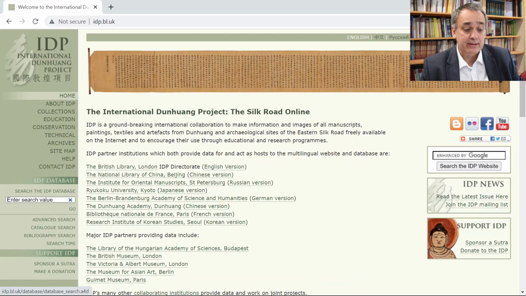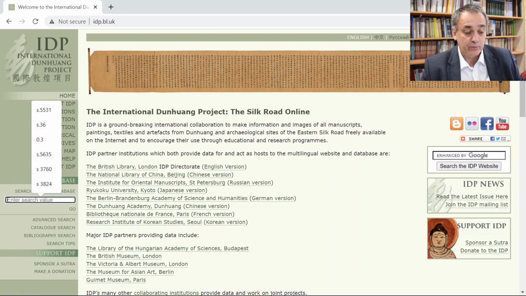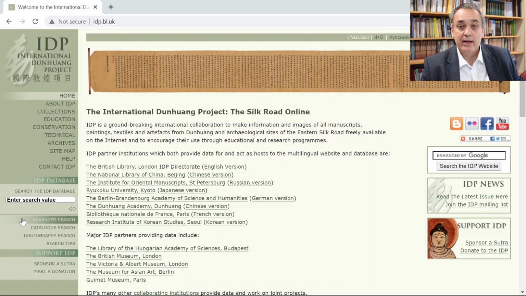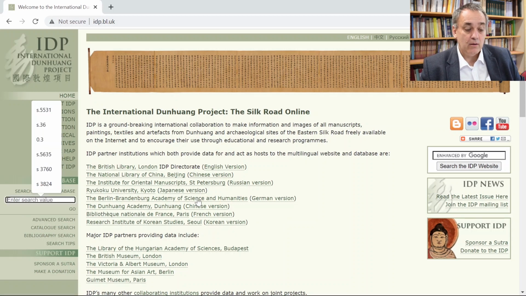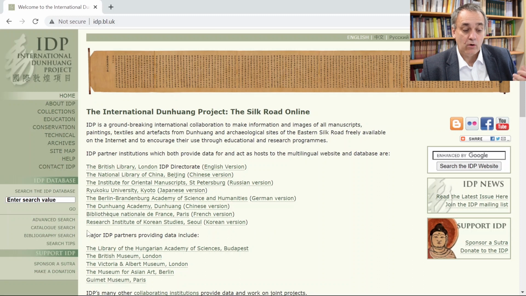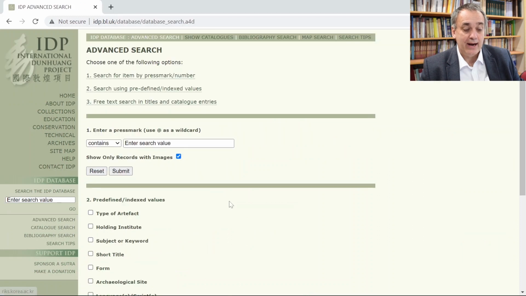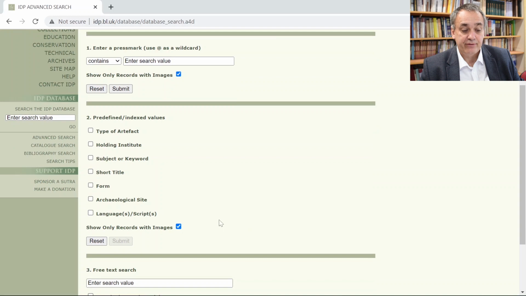So there are some obvious sources which are built into some of the websites, and let's look at these first. So first, let's look at the IDP website. As we've seen before, here the search function is primarily optimized for press marks, which means that you cannot input the title of the text because you will find nothing. But the website has this other feature called advanced search, and if you go there, you find a number of predefined or indexed values, and you can choose them to narrow your search.